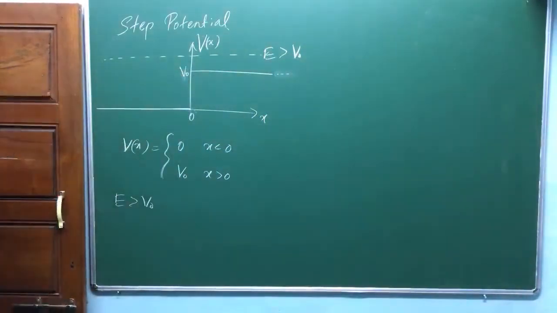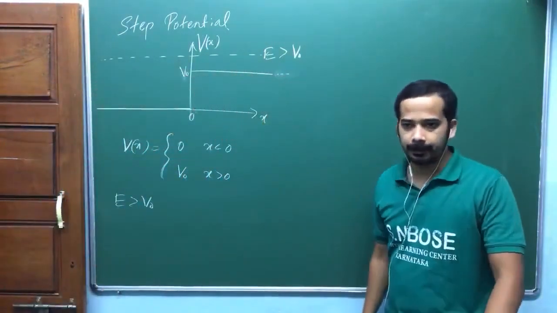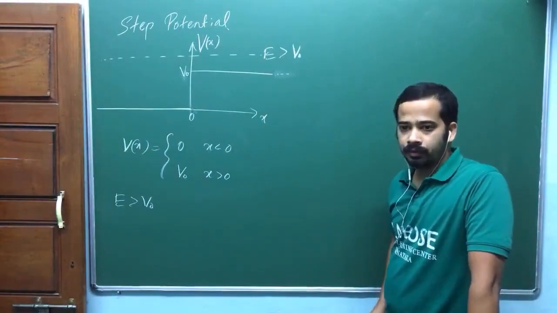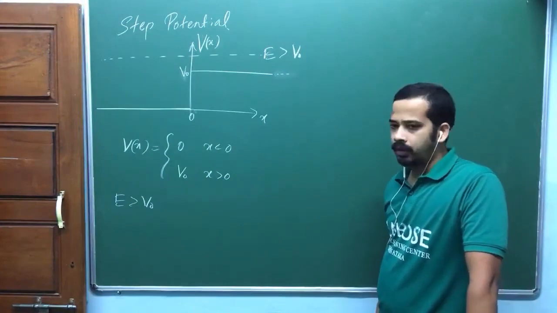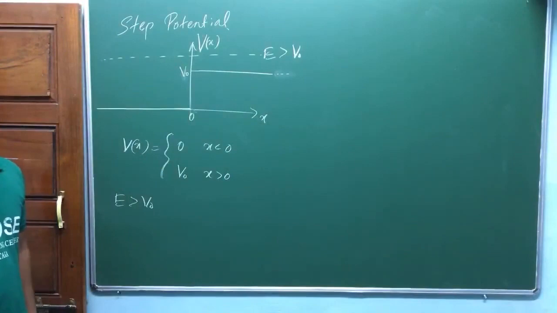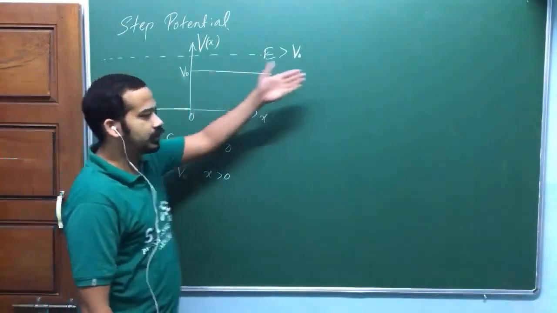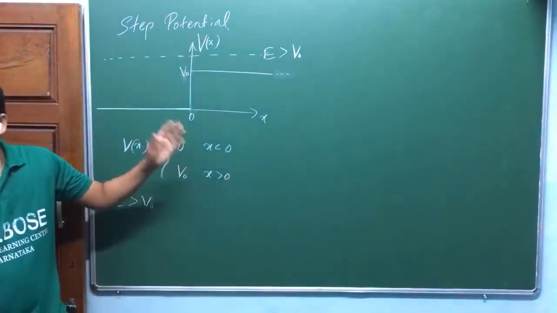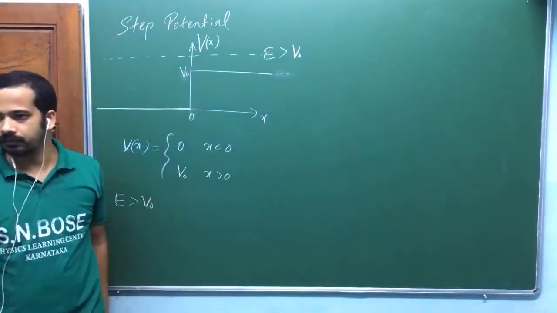In this situation, we shall solve this Schrodinger equation on the left hand side and right hand side, and we shall proceed. Sir, potential V0, are we choosing the potential height, or is it random? I'm not getting that potential height. Practically, no, I don't think so. Look at here. Practically no potential will go up to infinity, isn't it? Are you getting my point? You can have only finite potential like that, I mean, in the finite region.